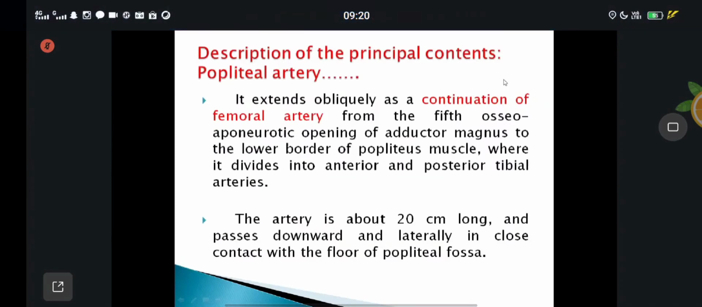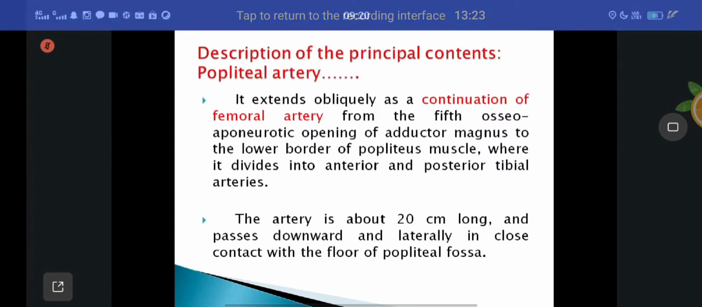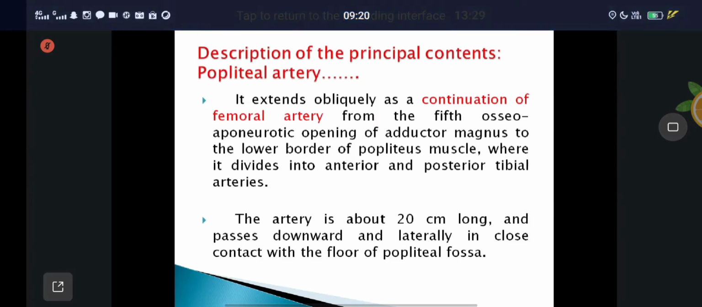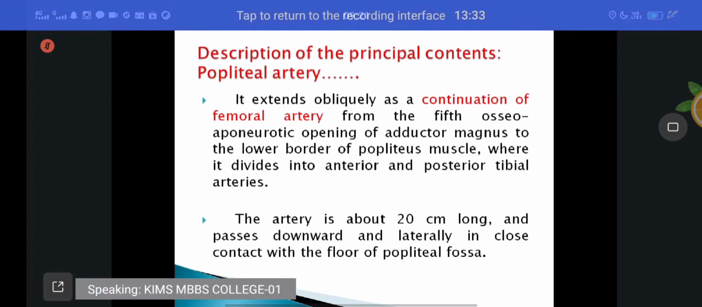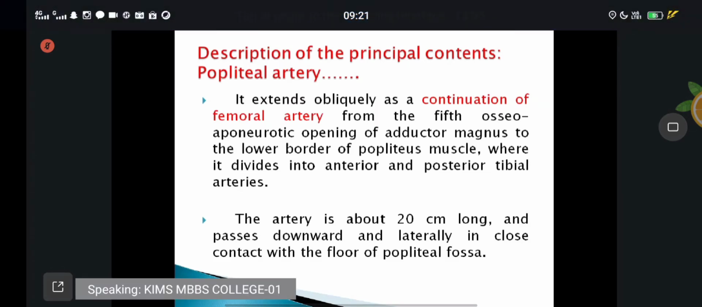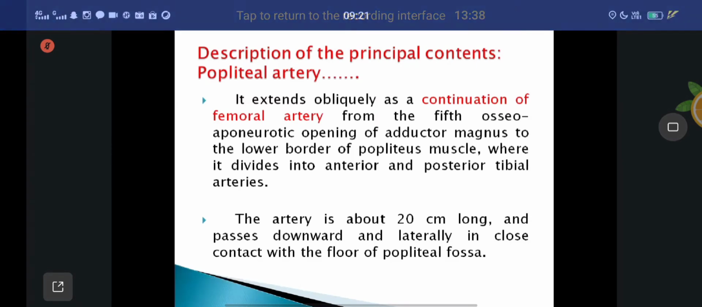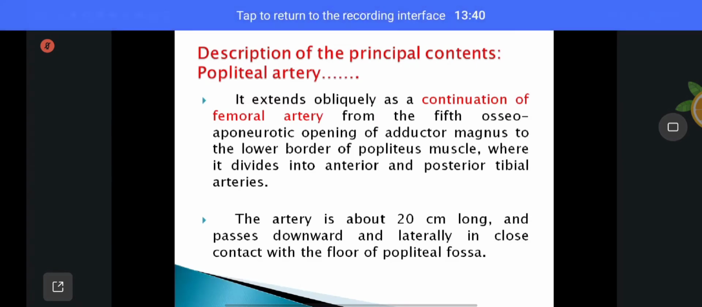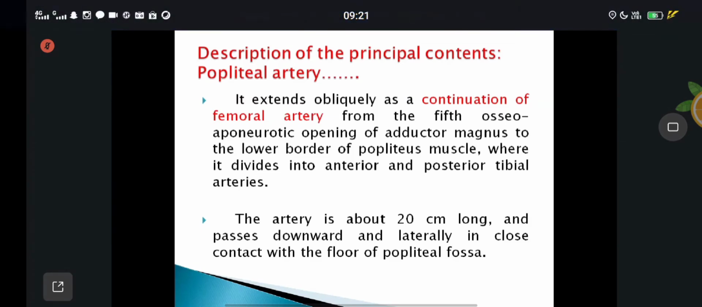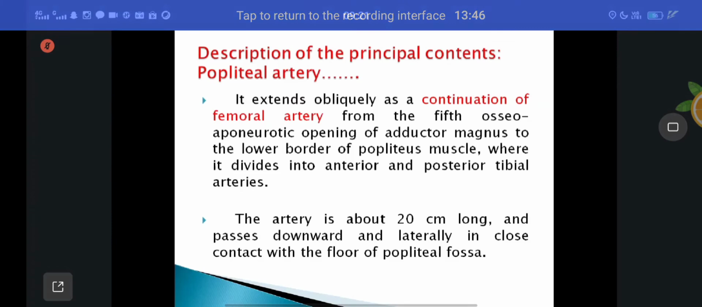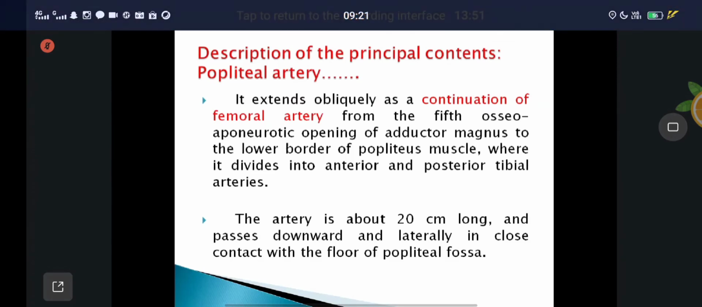Now coming to the course. It extends obliquely, as a continuation of the femoral artery, from the fifth osteoaponeurotic ring in the adductor magnus muscle. Mainly five openings are there: four are perforating branches, and the fifth one is where the femoral artery passes, continuing as the popliteal artery. It extends to the lower border of the popliteus muscle, where it divides into two terminal branches.